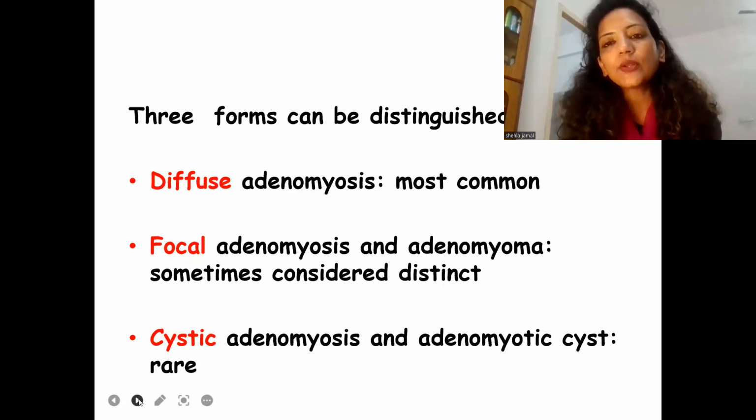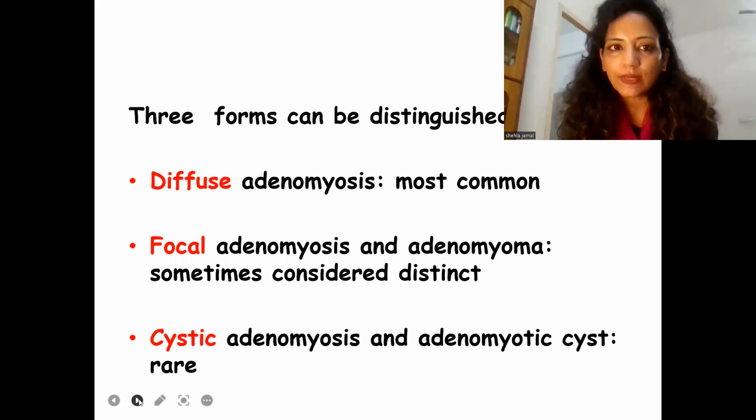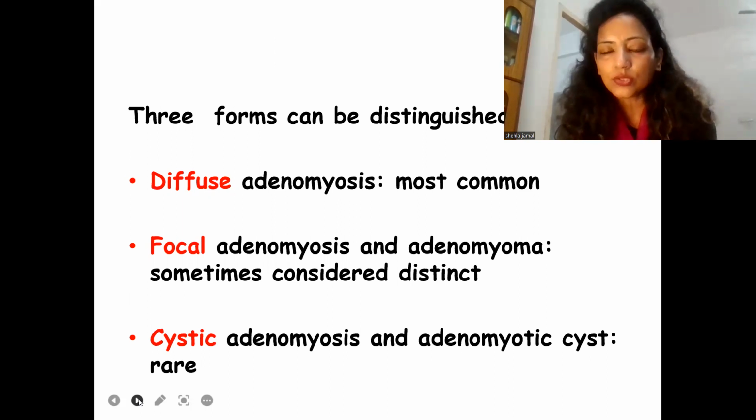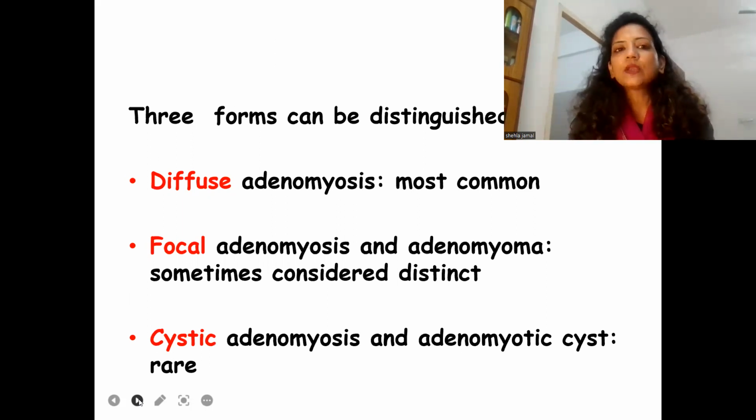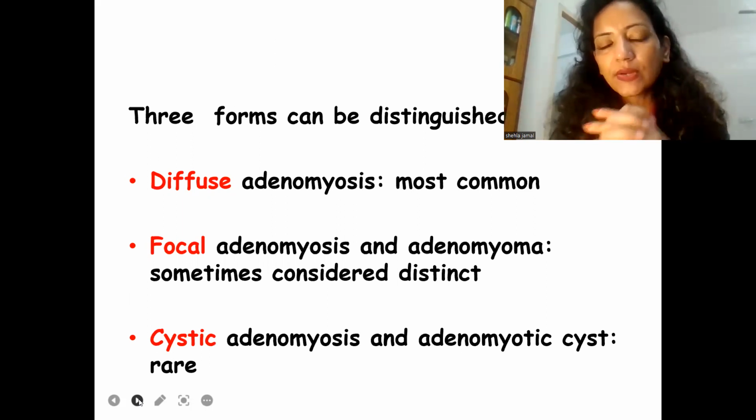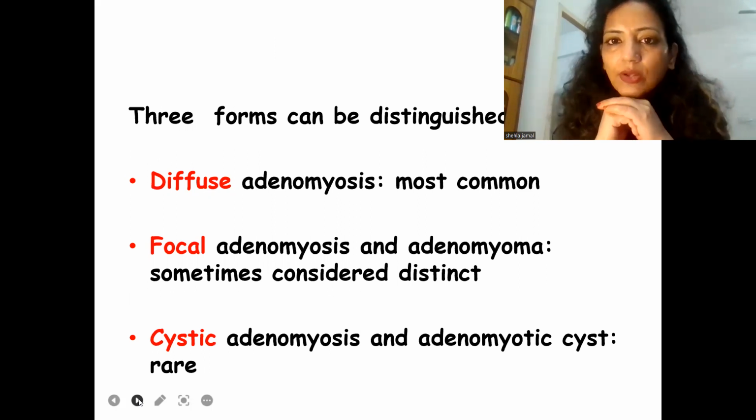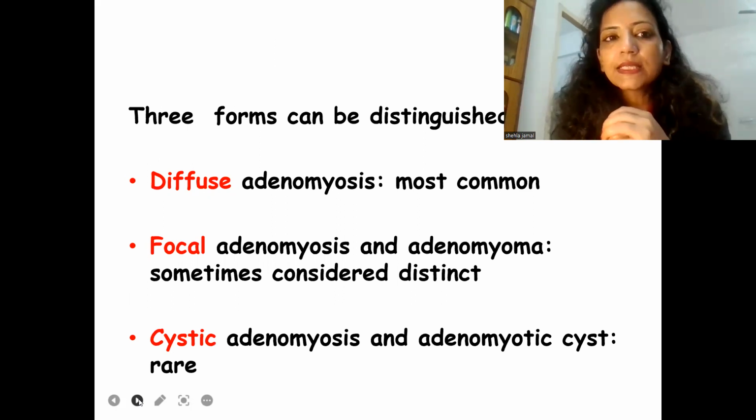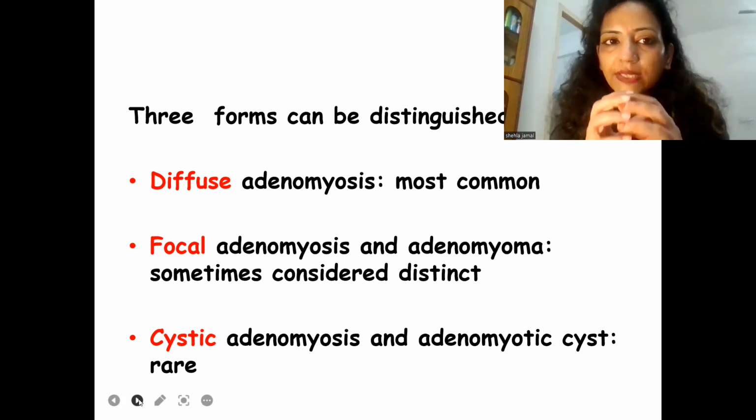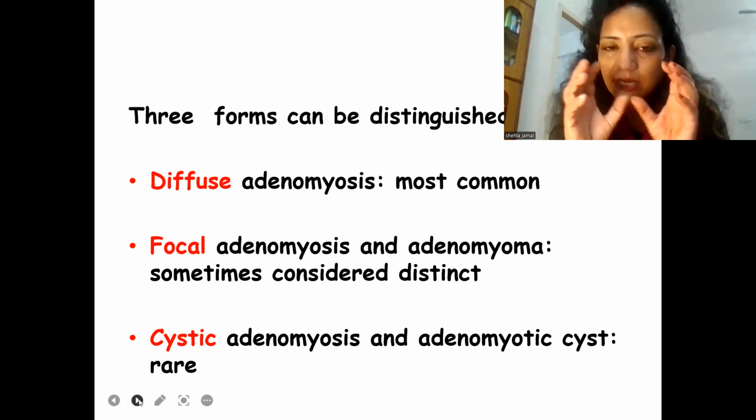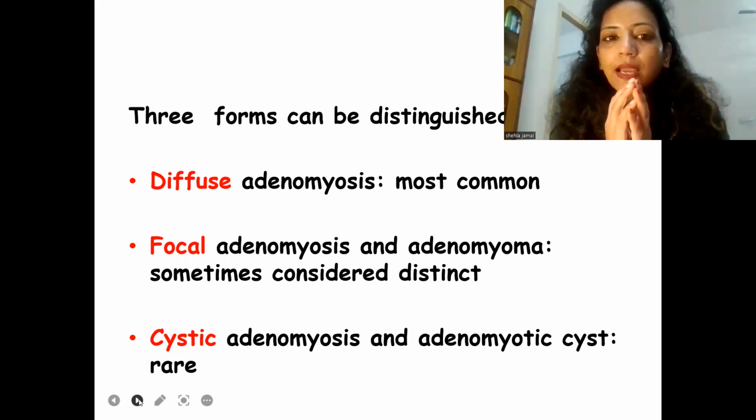Three forms of adenomyosis have been distinguished, and these are very important to remember, and clinically they may also give you some insight. First is diffuse adenomyosis, where the glands and stroma are present diffusely inside the myometrium. It is the commonest morphotype. Second is focal adenomyosis and adenomyoma, which is a distinct variety of adenomyosis. The entire uterus is okay, and there is a focal adenomyoma sitting.